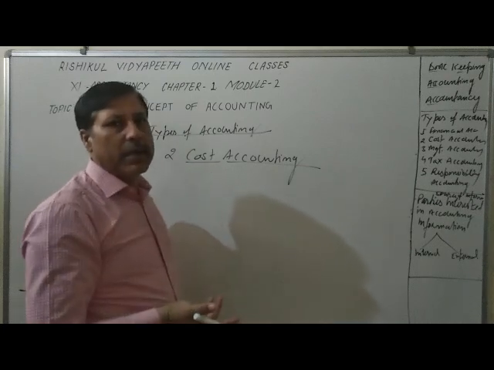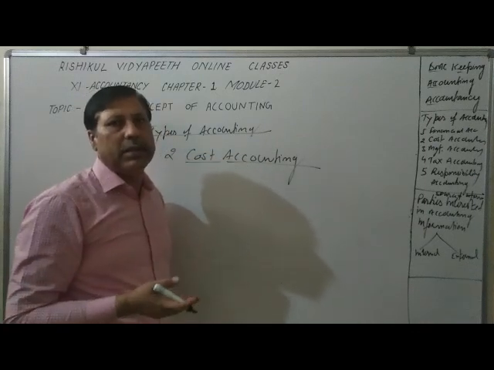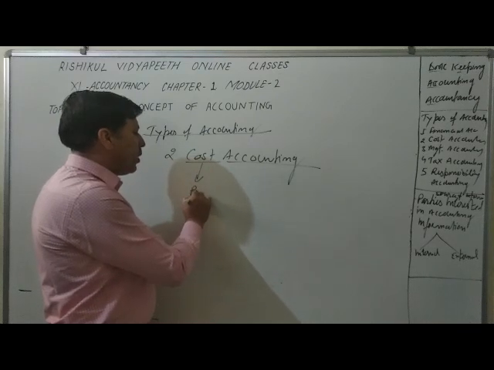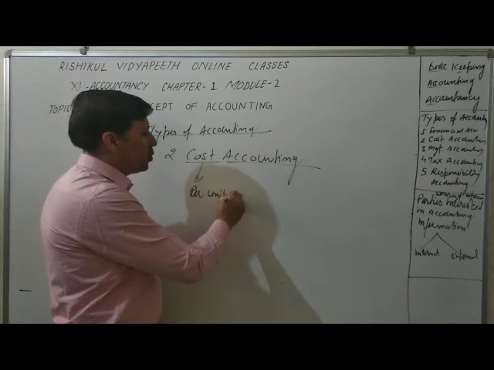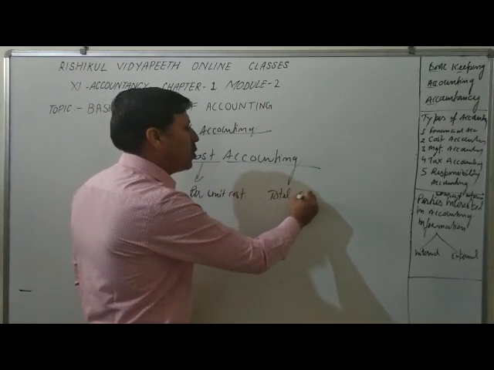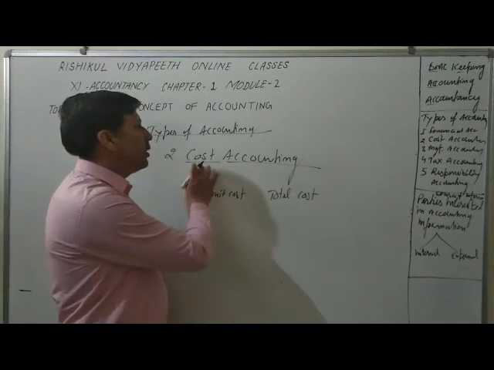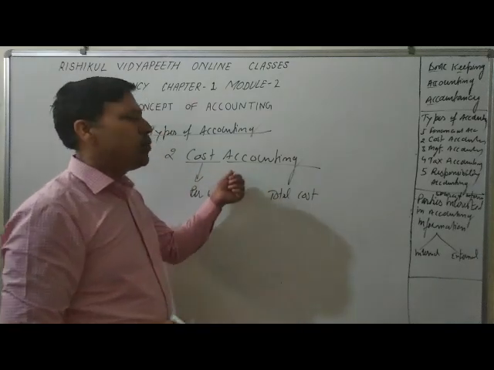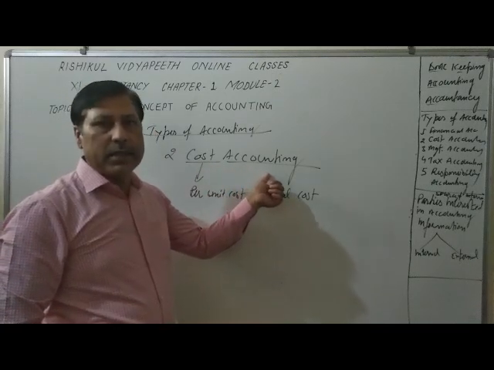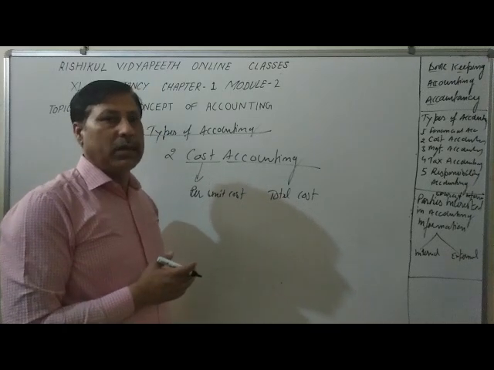Without cost, how do we set the price? We have to know the exact cost of the product which we produce in our industry, in our business. Find out the per unit cost, or the total cost. And what is the fixed cost and variable cost? All costs are studied in cost accounting, and it is helpful in decision making for the management from time to time. So cost accounting is necessary. Some businesses even have a cost audit.